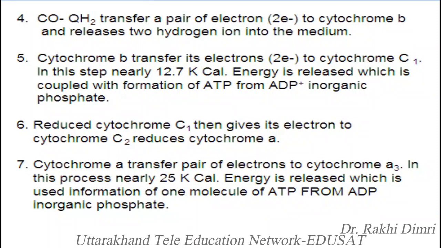Next is reduction of cytochrome c1, which then gives the electron to cytochrome c2, reduced to cytochrome a. Cytochrome a transfers a pair of electrons to cytochrome a3. In this process, nearly 25 kilocalorie energy is released, which is used in formation of one molecule of ATP from ADP and inorganic phosphate.